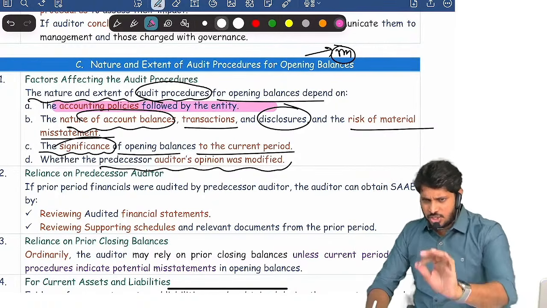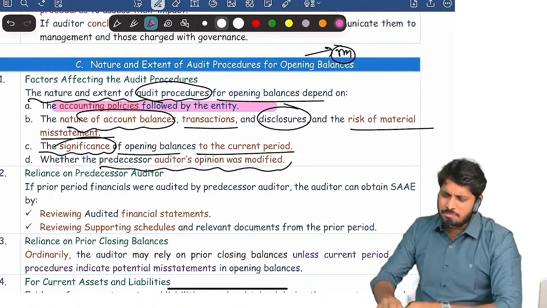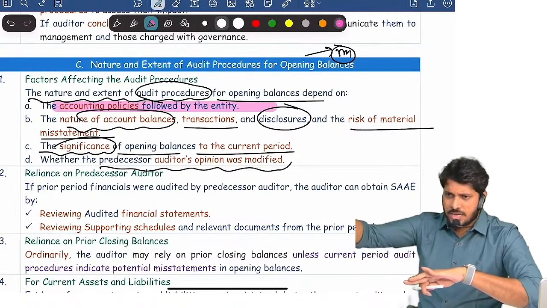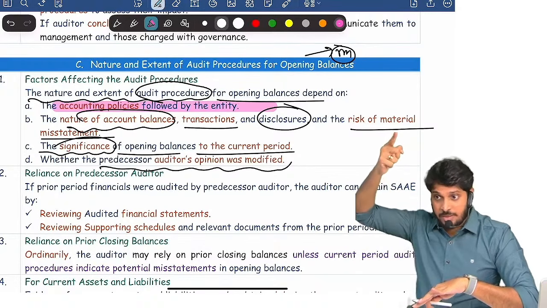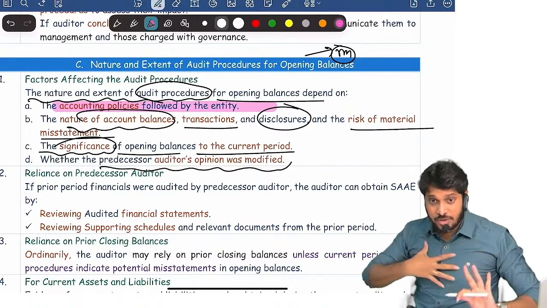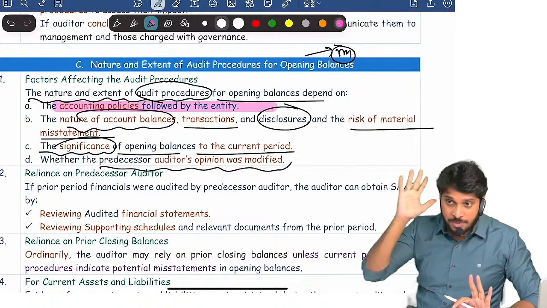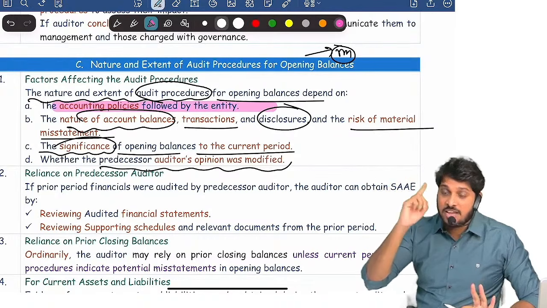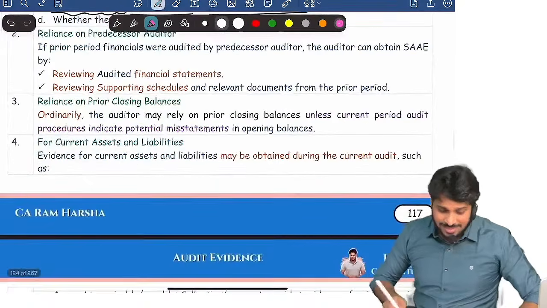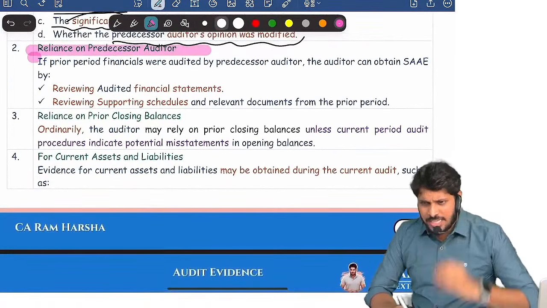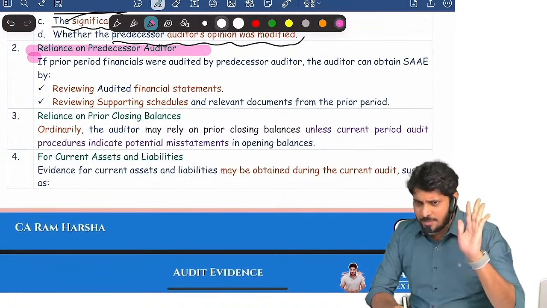For example, generally, nature of audit procedure for opening balance, what nature of procedure we perform, we simply cross check the trial balance, that's it. We don't obtain external confirmation for opening balance. We generally get confirmation for closing balances. We don't get external confirmation for opening. But if opening balance, I feel some risk is there, I will get external confirmation even for opening balance. Are you clear?